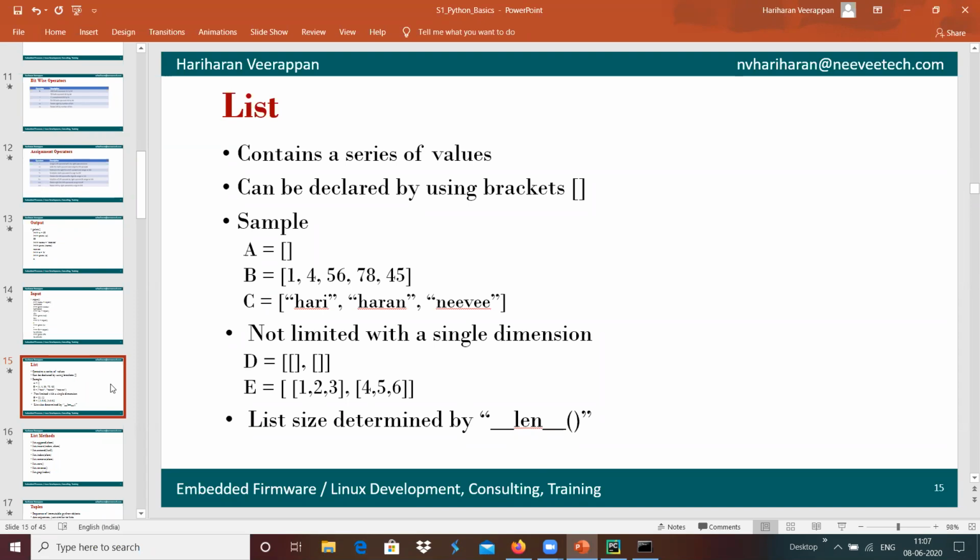In case of array, we will have one format of data. In case of Python programming, it is very flexible, so that we can have a list with different types of data in the list. And the list can be declared by using brackets, which we will see.